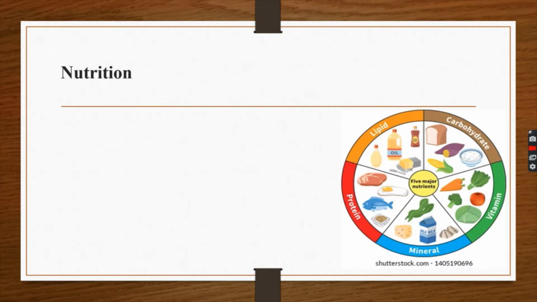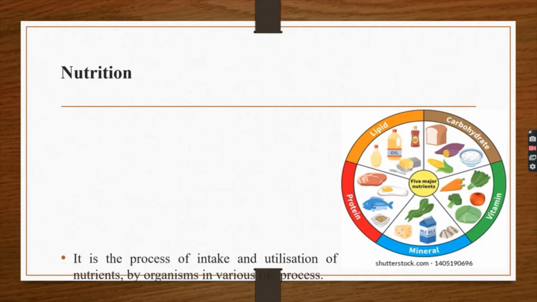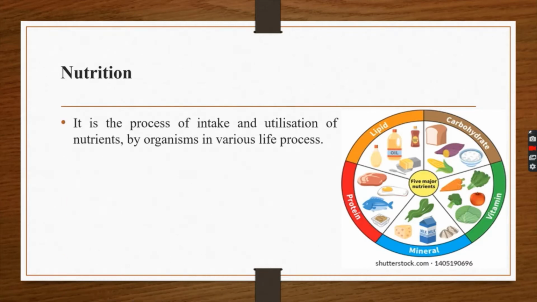Some organisms, like plants, use simple food material in the form of carbon dioxide and water, and some use complex food materials, like us human beings and animals. They eat the complex food and break it down into simpler ones, and then it is used by the body. Enzymes, you might be knowing about enzymes, right? Enzymes are the biocatalysts which help in the breaking down of complex substances into the simpler ones. It is the process of intake and utilization of nutrients by organisms in various life processes.